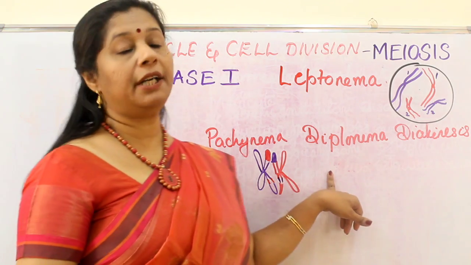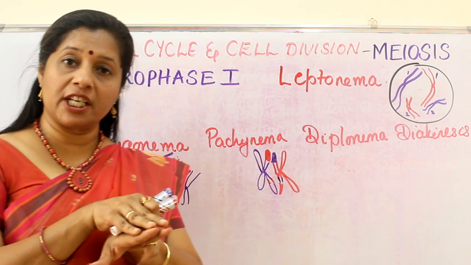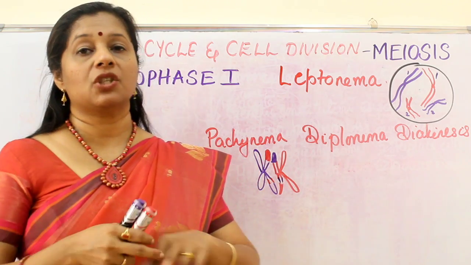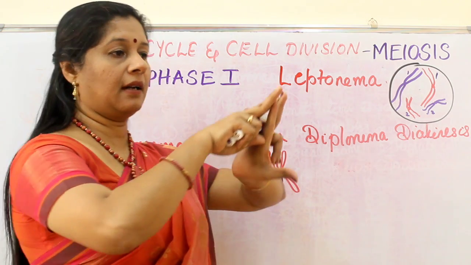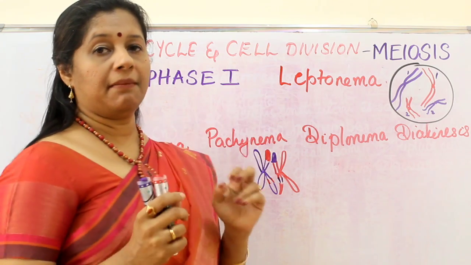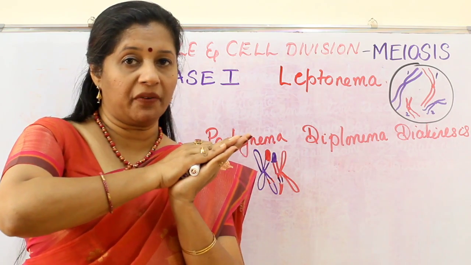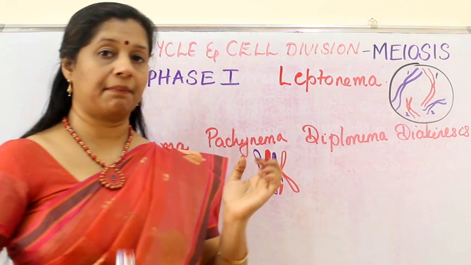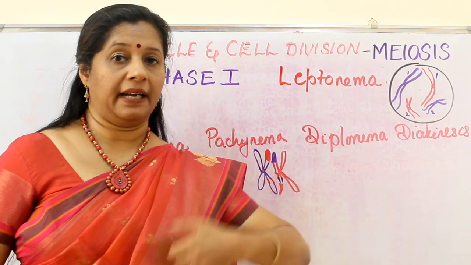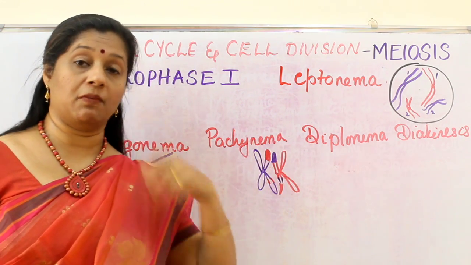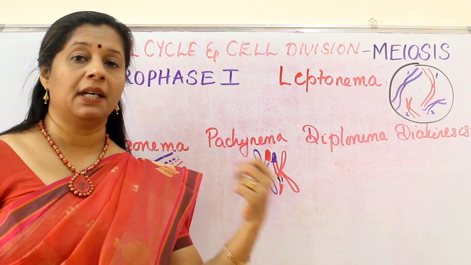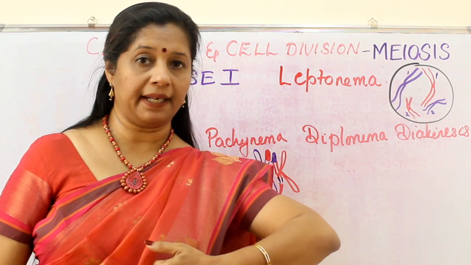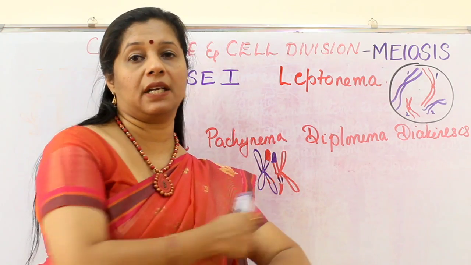Now coming to the diplonema stage. Once they exchange their parts, the purpose is met. Now they have to separate out. So now what happens? They will separate. Imagine before they were one on top of the other. Now they are coming to the side. When they are separating also, suppose I have my chromosome and the other paired homologous chromosome, this maternal and paternal are called homologous. It is as if I am holding my arm together. We are crisscrossing our arms.